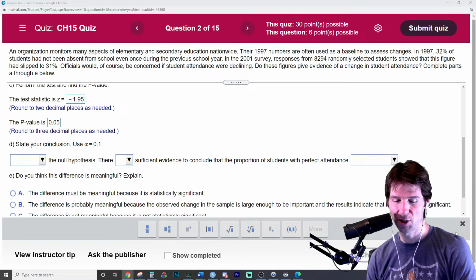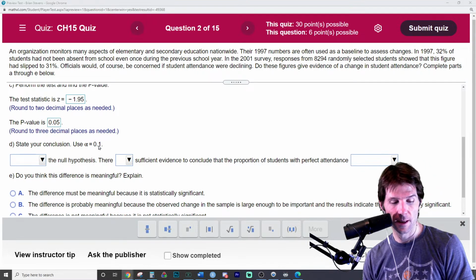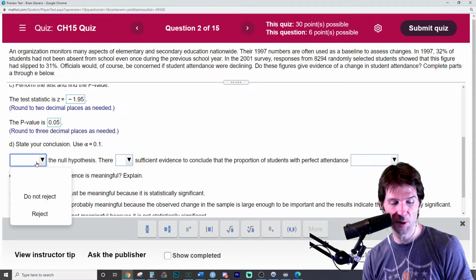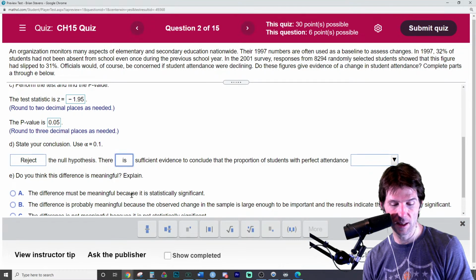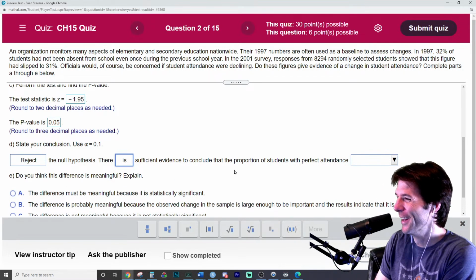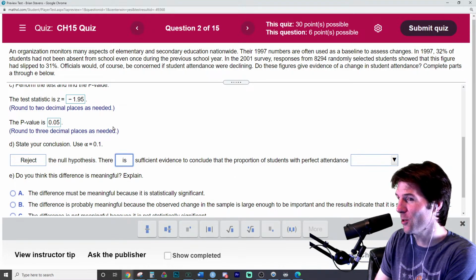We'll go look at it in the app and show it's drawn, but we're literally just going to redraw it. Now, when your p-value is less than alpha, you reject the null, and there is evidence. I was like, that's a very exact answer, Michael. And look how close our answers are. My guess and your answer are very close.